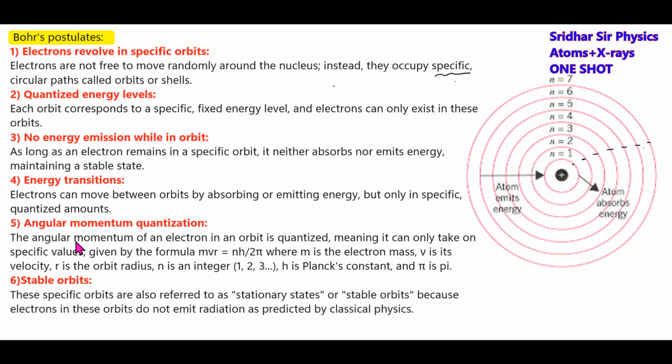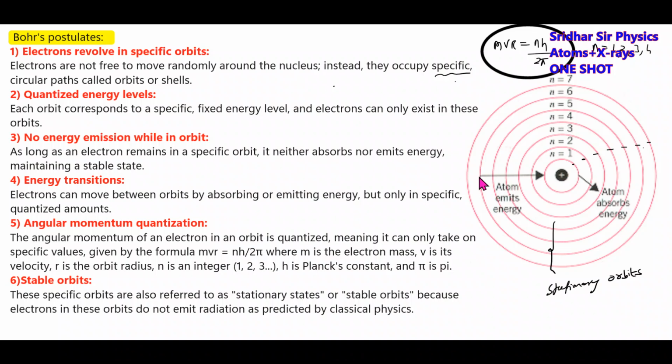Angular momentum quantization. The angular momentum of the electron in orbit is quantized. What is Bohr's postulate? It is mvr equal to nh by 2 pi. The angular momentum of the revolving electron is quantized, where h is Planck's constant, and n will take values 1, 2, 3, 4, and so on. The specific orbits are also called stationary orbits.